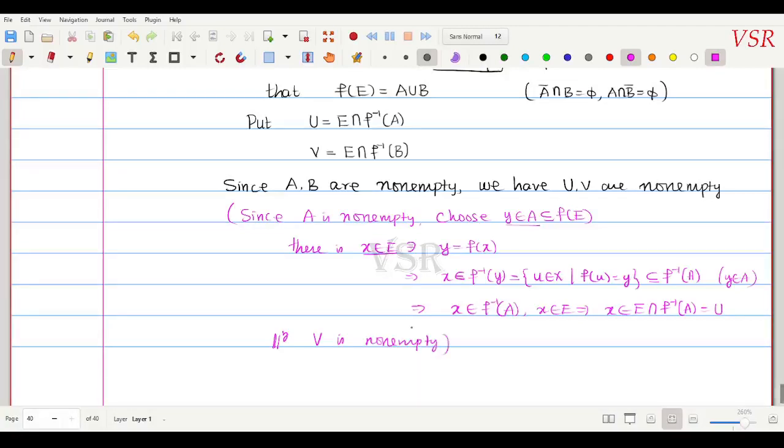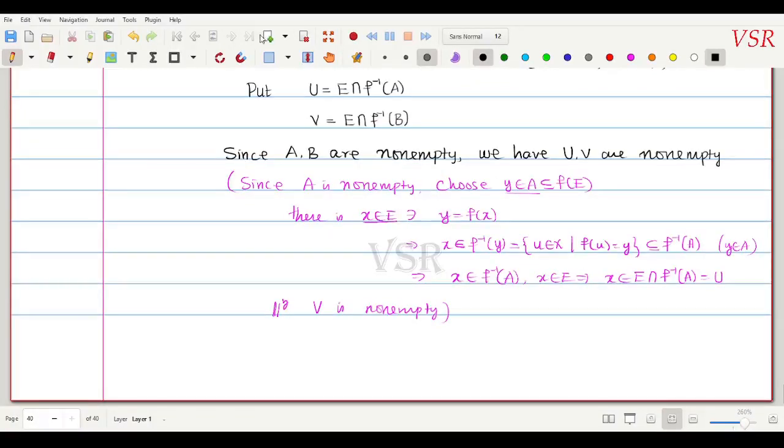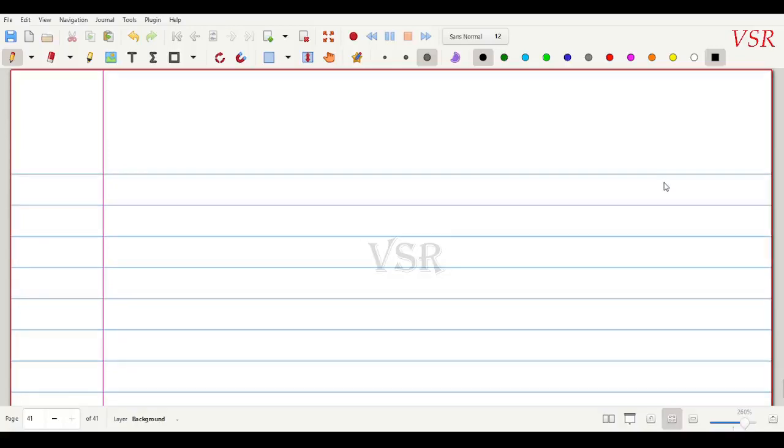Okay, therefore A and B are non-empty sets, since A and B are non-empty sets, we have U and V are non-empty. Is it okay? Now we claim that, next page.